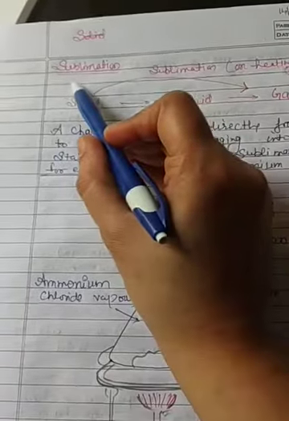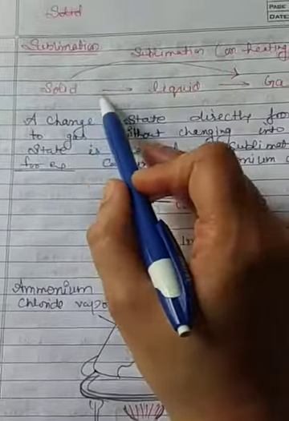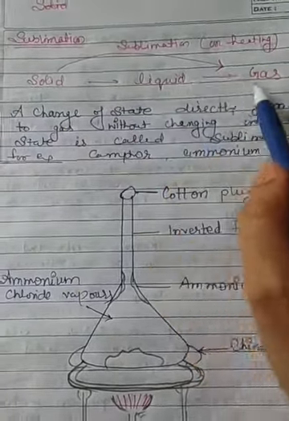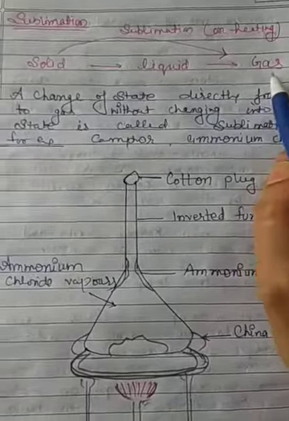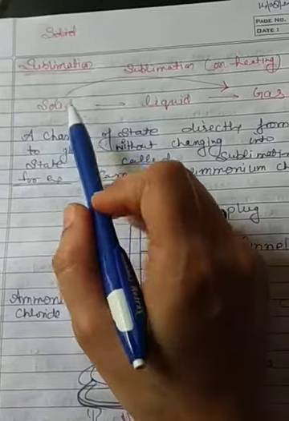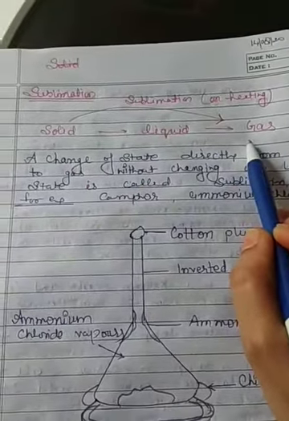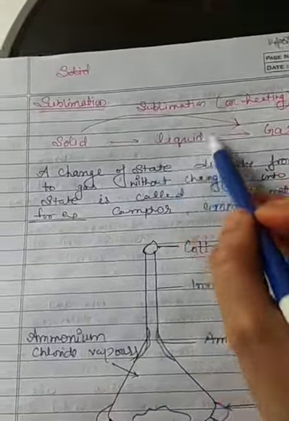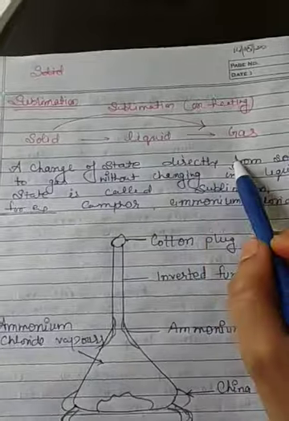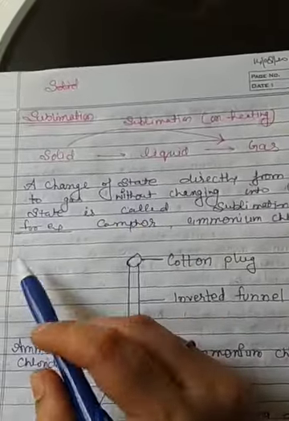Let's discuss sublimation. We know that on heating, solid gets converted into liquid and liquid gets converted into gaseous form. But in the case of sublimation, solid gets converted into gas directly without attaining the liquid stage on heating.